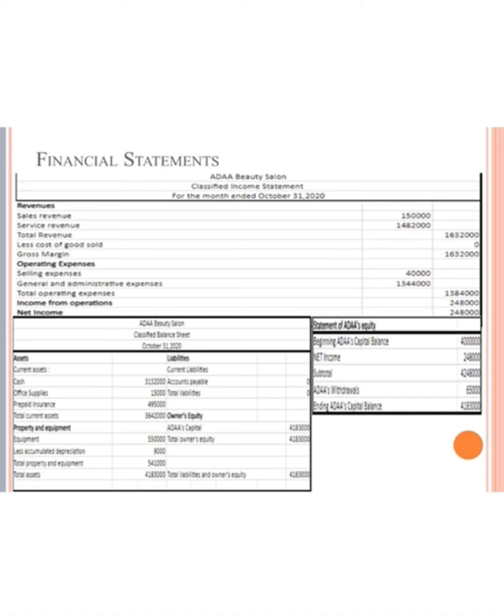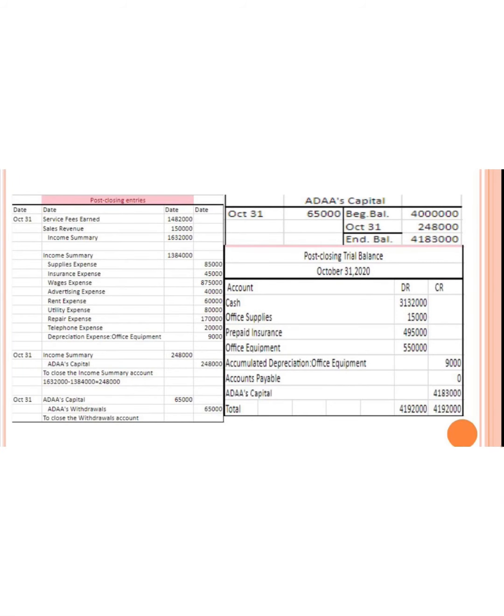Total assets equals 4,183,000. Liabilities. Current liabilities is accounts payable. It equals 0. Owner's equity is Others capital. Others capital equals 4,183,000. So our total liabilities and owner's equity respectively equals 4,183,000.